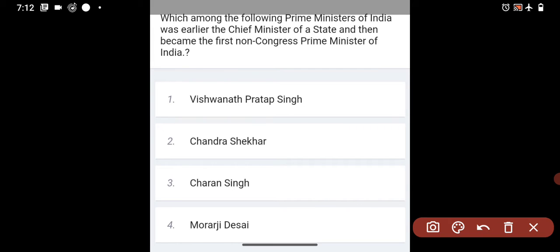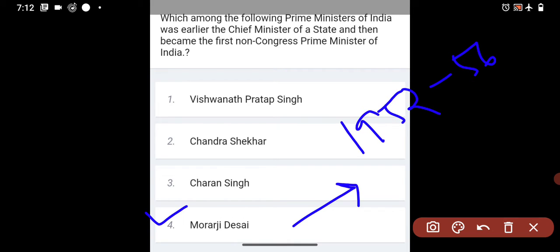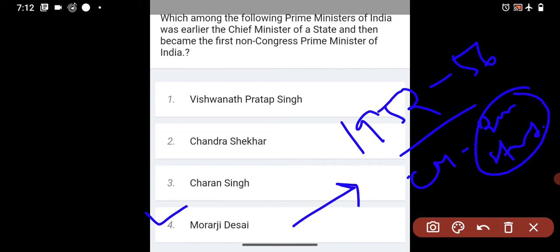So here the answer is Morarji Desai, because from 1952 to 56 he was the Chief Minister of Bombay state. At that time it was not divided, so we can say this is Bombay state.